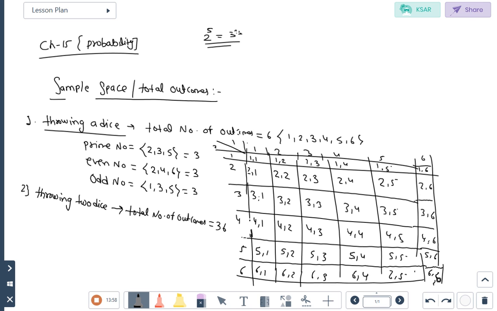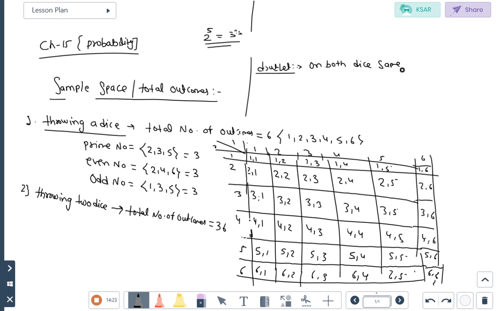Out of these 36 outcomes, what is the meaning of doublet? Students, what is the meaning of doublet? Anyone? If the same digit comes on both dice.